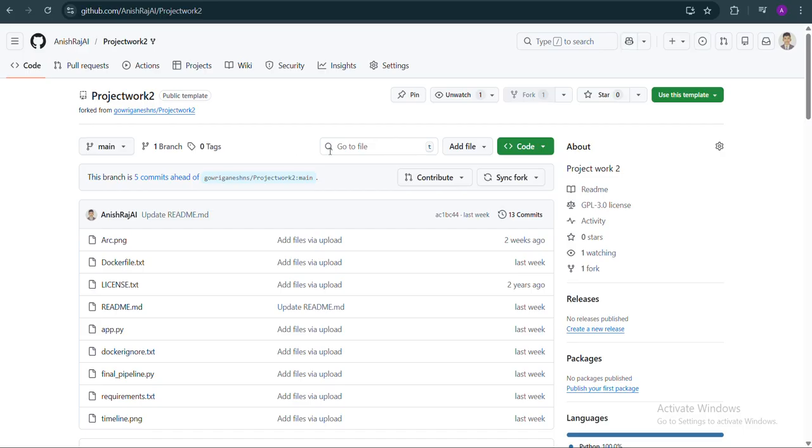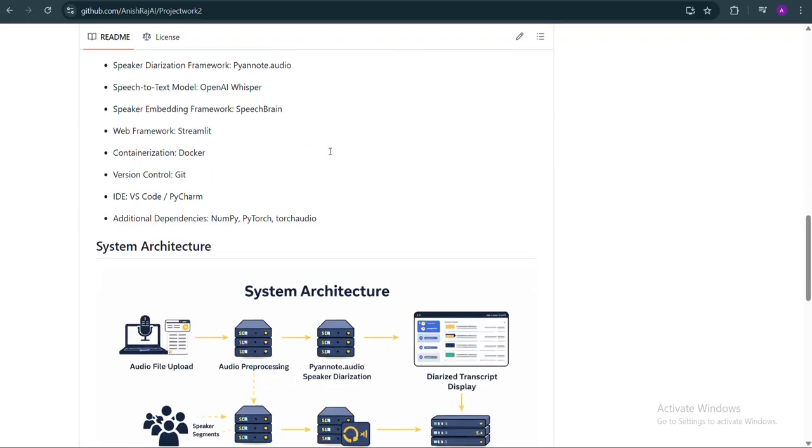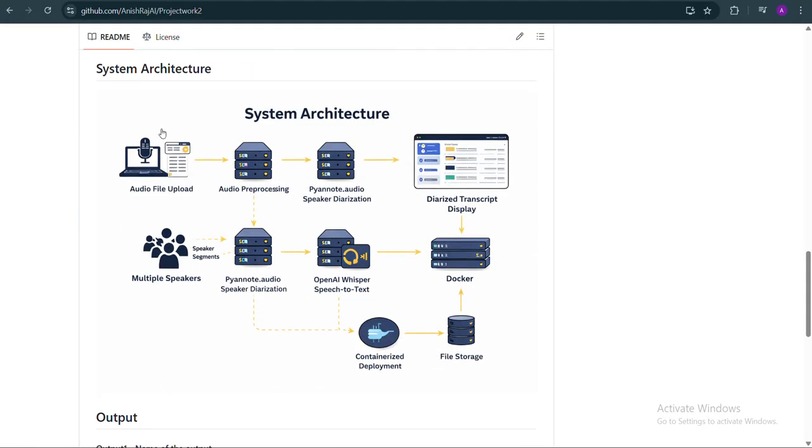First of all, we will quickly jump into the architecture. The user first uploads the audio file, and then the audio will be pre-processed. And here's the main part, where the pyannote audio speaker diarization model, which is on Hugging Face, can be used for speaker diarization. It's a pre-trained model. It can be connected here with the help of APIs and access tokens, and the diarized transcription will be displayed here.